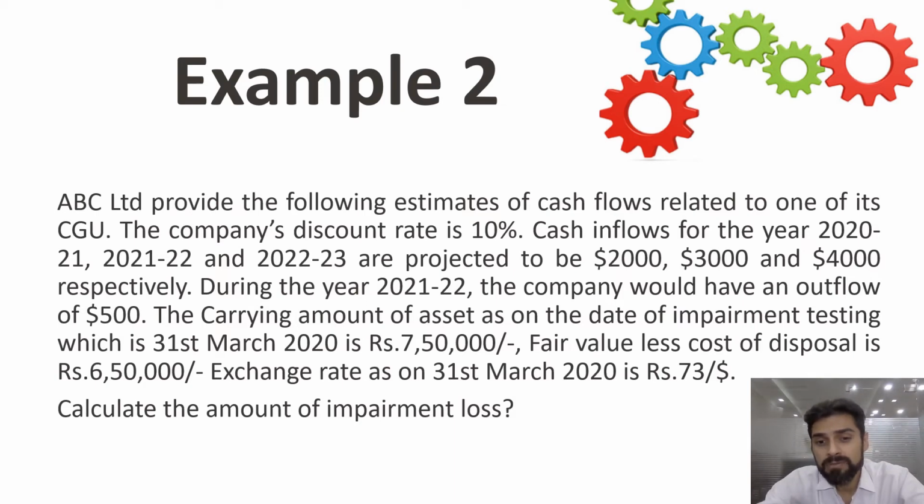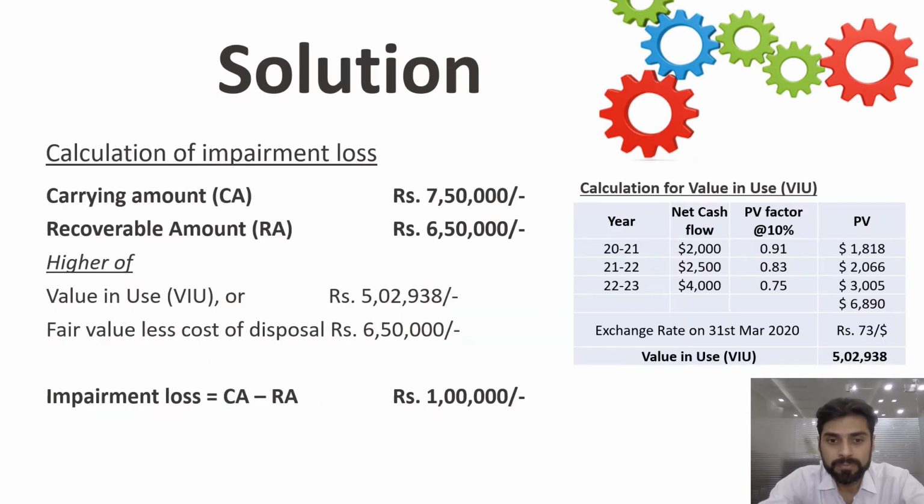The carrying amount of the asset as on the date of impairment testing, which is 31st of March 2020, is 7,50,000. Fair value less cost of disposal is 6,50,000. So fair value less cost of disposal is given. We will have to compute the value in use here. Let us understand how to compute the value in use.